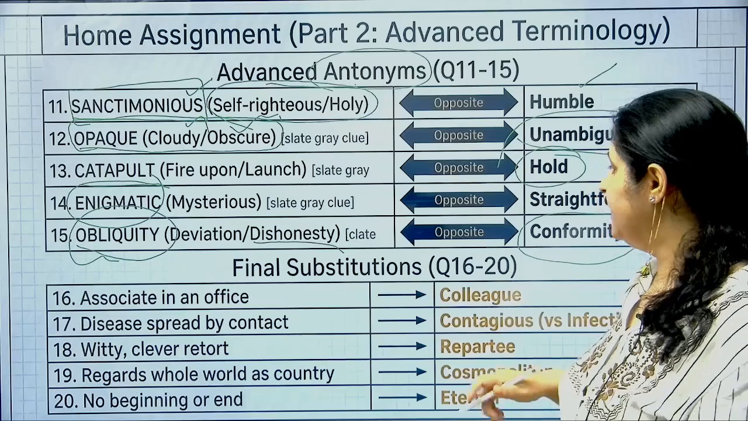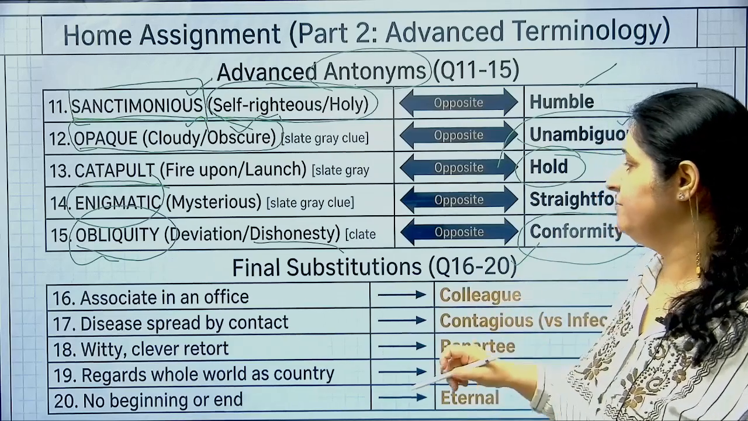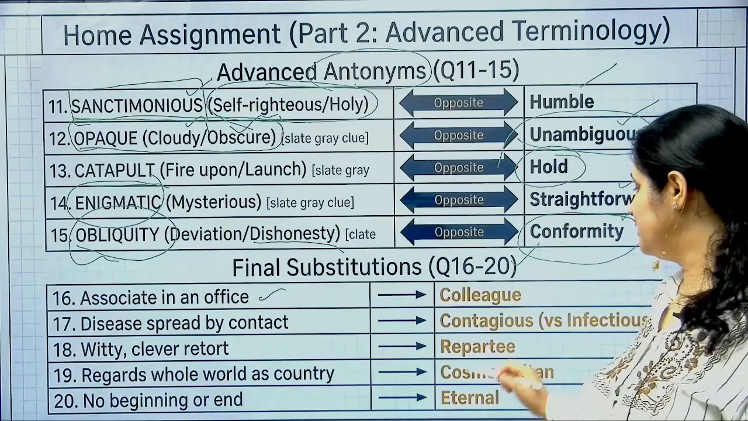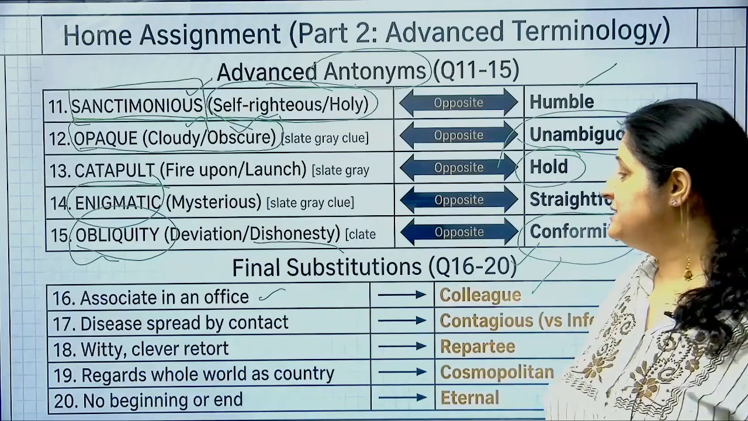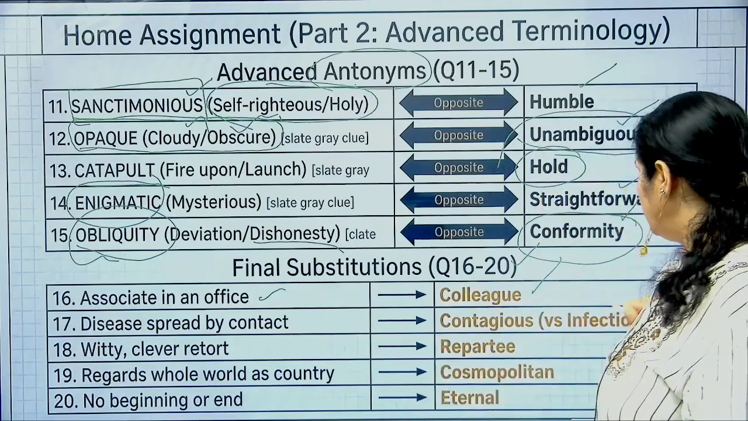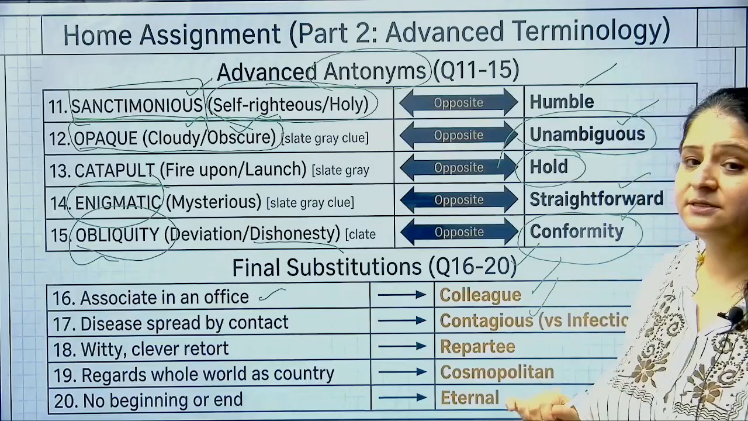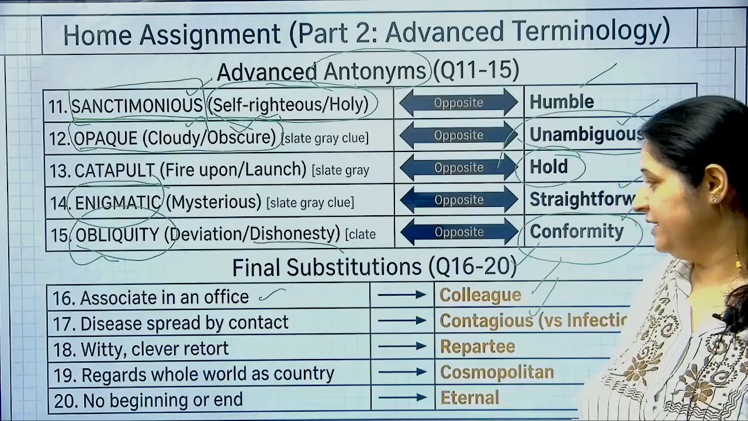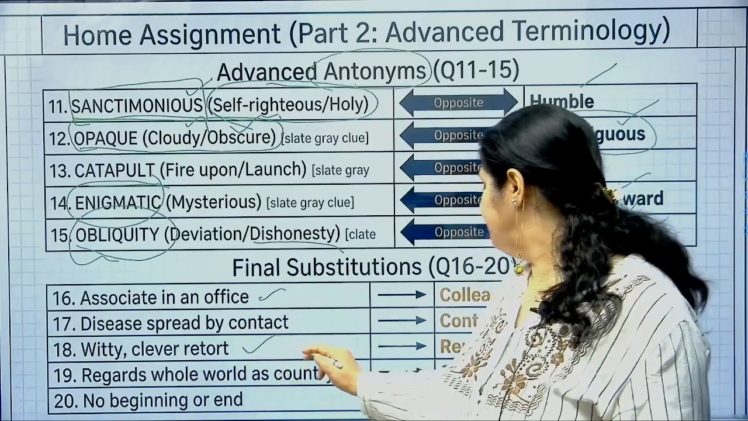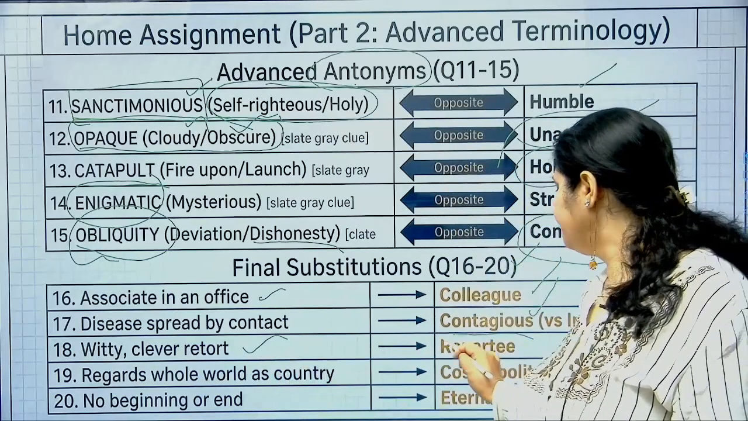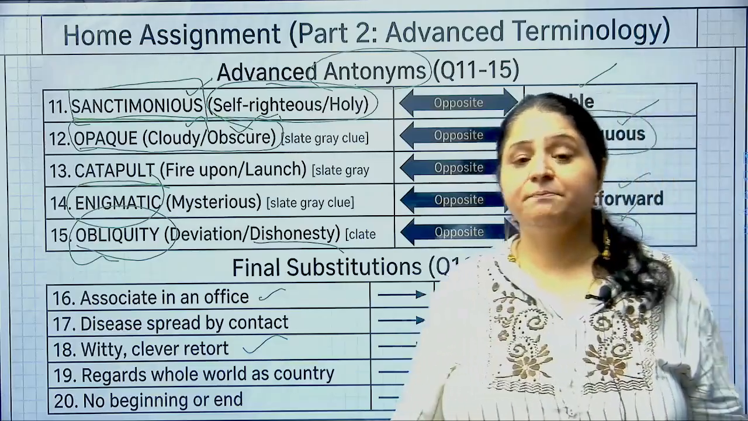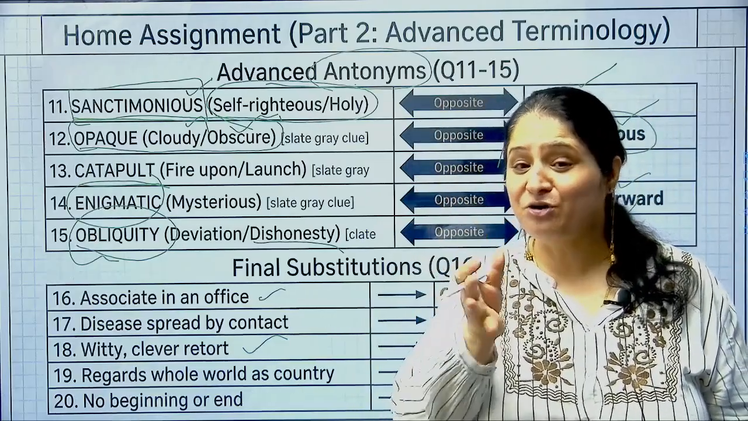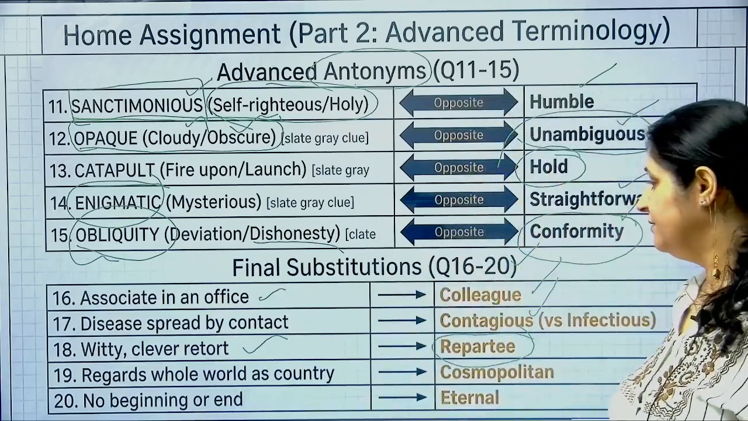Are you getting it? Alright, so in the next 16 to 20 we will see what the one word substitutions are. Associate in office is called a colleague, you know that. Disease spread by contact is called what? Contagious. We call a disease contagious when it spreads by contact. Witty and clever reply, it's repartee. Repartee, okay. What does repartee mean? When you give a very witty reply, a witty retort is called repartee.